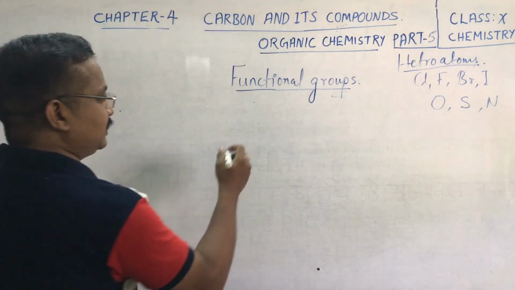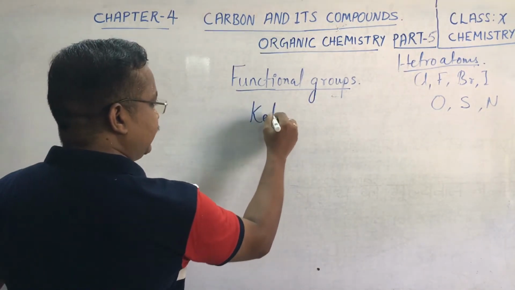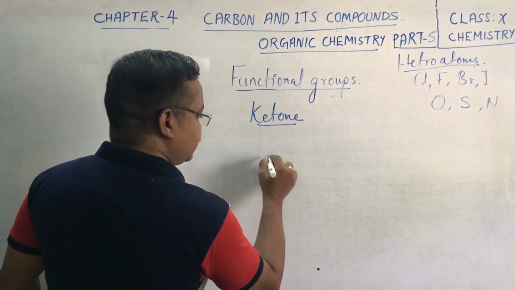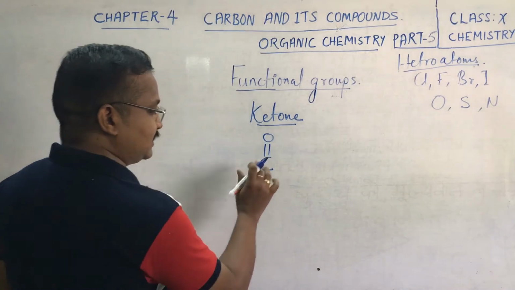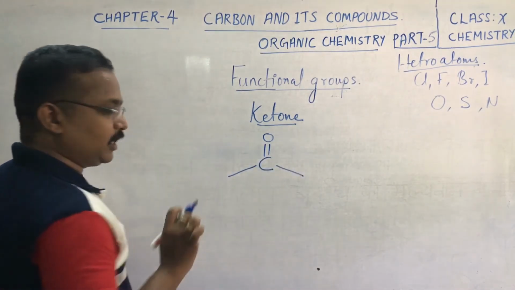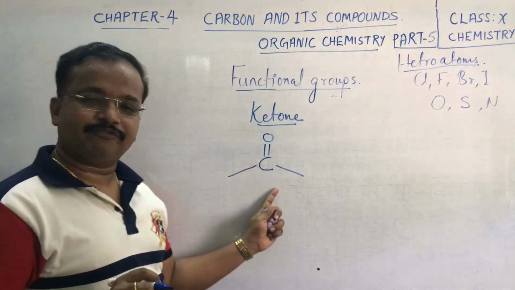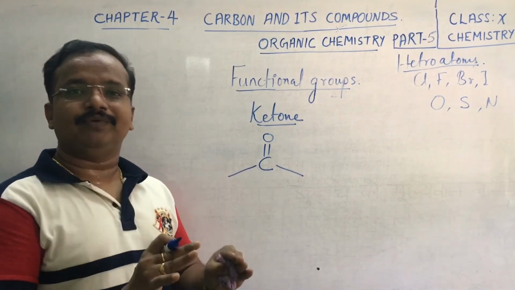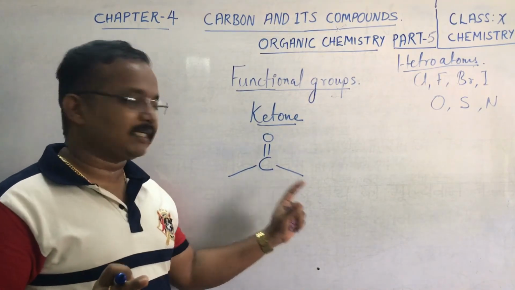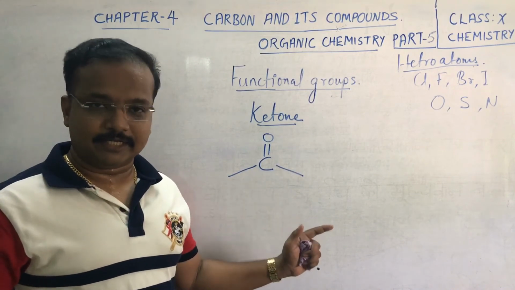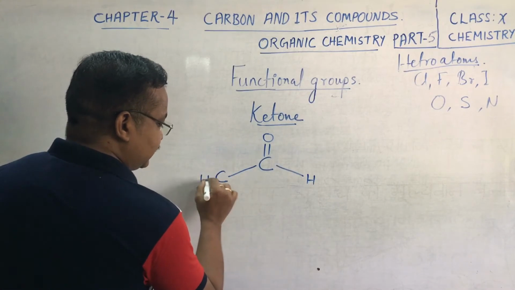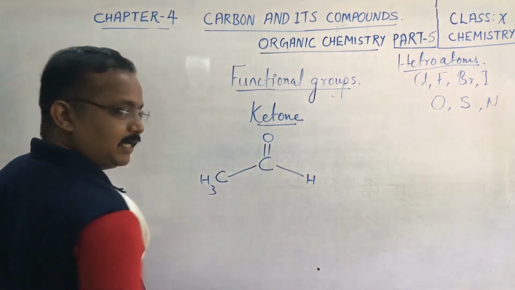Okay. The next functional group we have to study is ketone. The ketonic functional group is C double bond O. In this, two valencies are still remaining. This means the ketonic functional group will come in between a chain only. It cannot come at the terminal ends. If it comes at the terminal end, it will be an aldehyde, there is no doubt, because if one end has hydrogen and the other end has CH3 or whatever, this becomes an aldehyde.